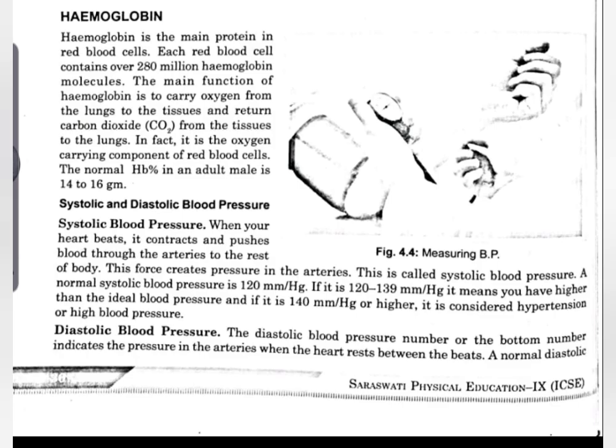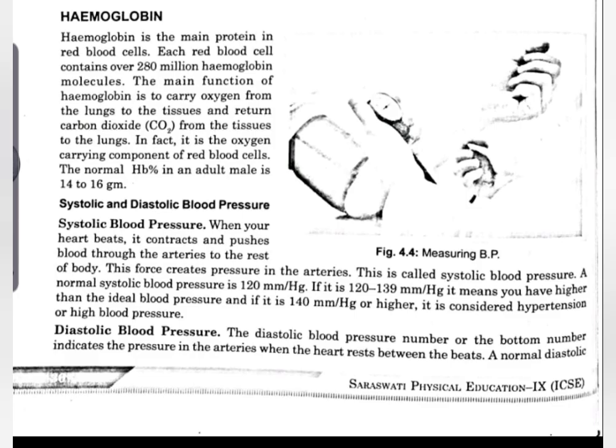That means during the contraction of our heart, the heart creates a pressure on the arteries, and that pressure is known as systolic pressure. The normal systolic pressure in the human body is 120 mm Hg. But if it is more than 120 or up to 140, that means that person is having high blood pressure.